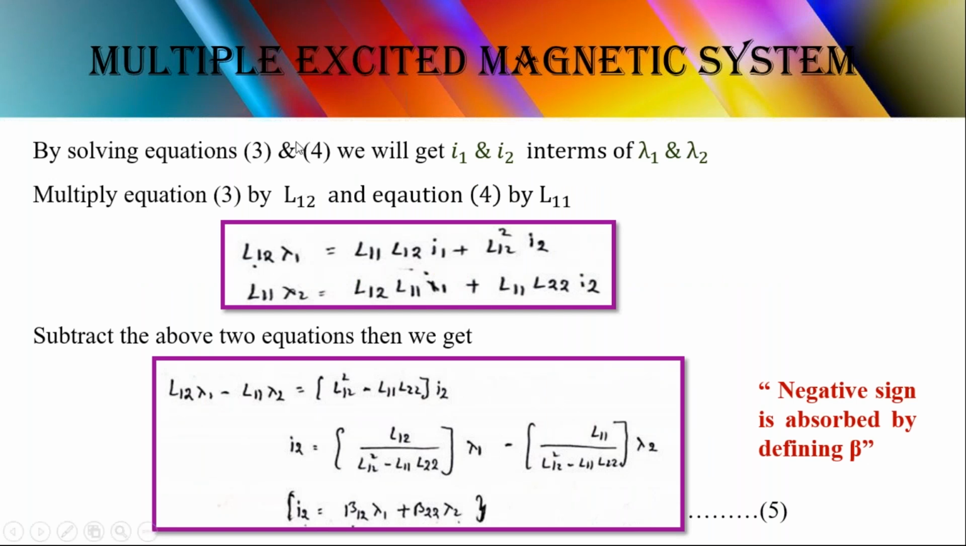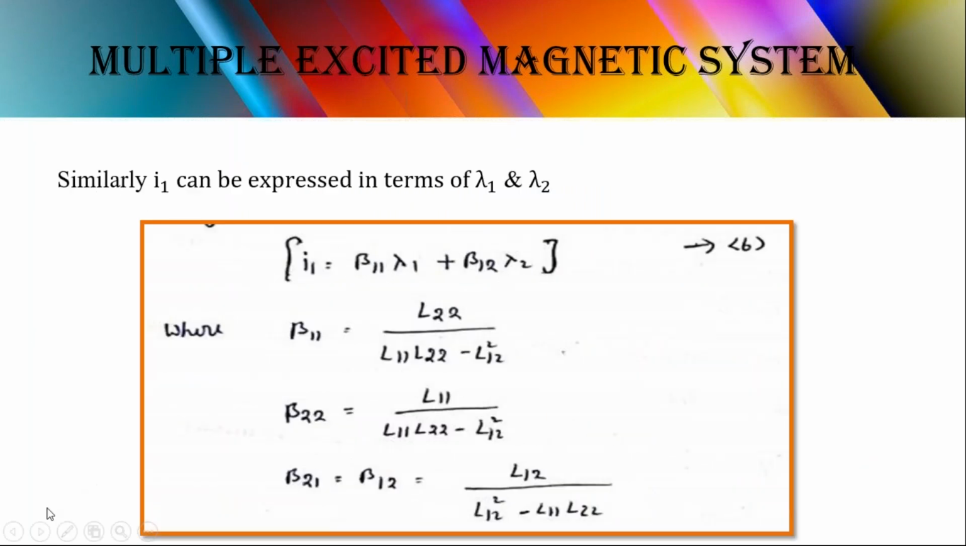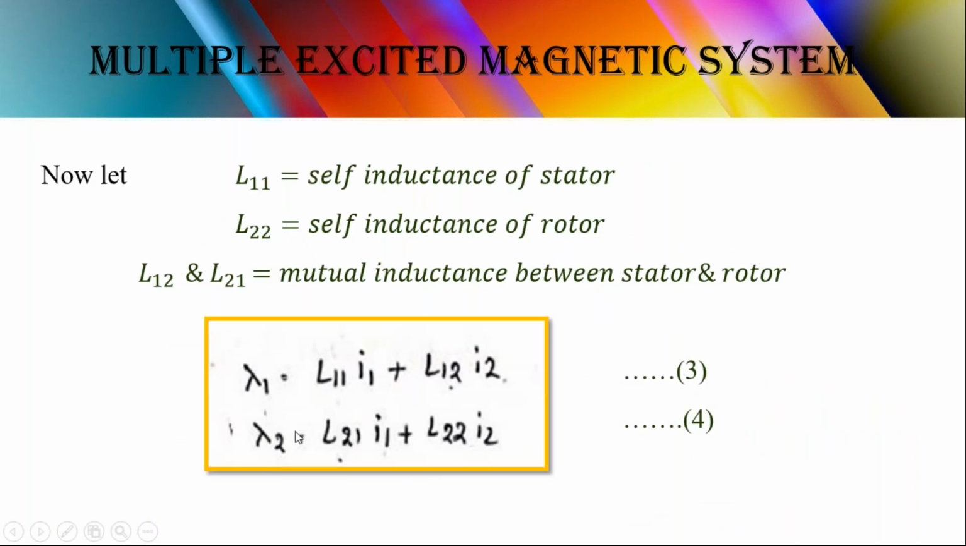By solving equations 3 and 4, we are going to find I1 and I2. You are already aware of how we can solve two mathematical expressions to find the unknown values. Here we know the values of lambda 1 and lambda 2, because these are constant values. By using these two values we have to find I1 and I2.